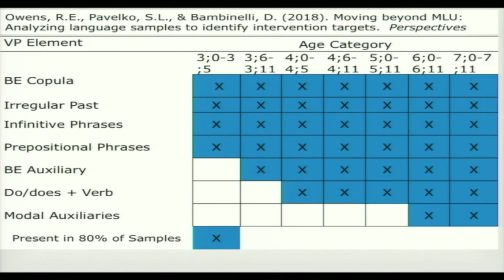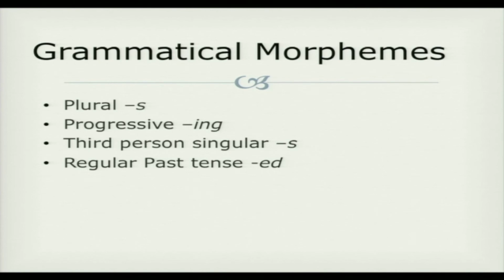At age 3-6, children added in the be form for the auxiliary verb. At age 4-0, children added do or does plus verb forms. There were no additional changes until age 6, when children added in modal auxiliaries. We can also examine grammatical morphemes. Some grammatical morphemes include the plural s, the progressive ing form of verbs, third person singular s, and the regular past tense ed. These might be familiar to you because Brown, in his grammatical morphemes, looked at these specific morphemes.